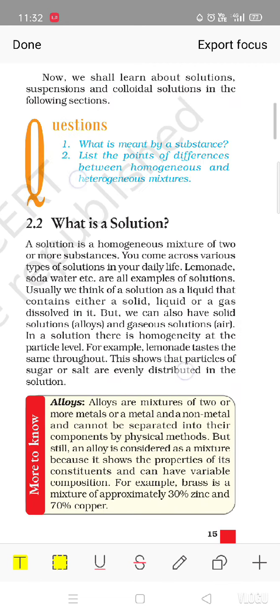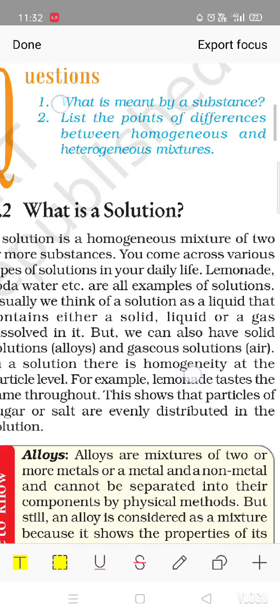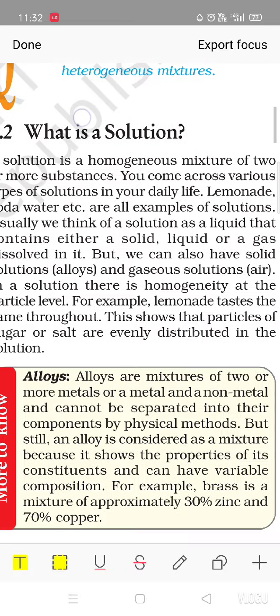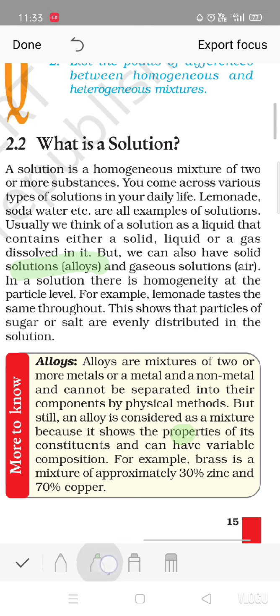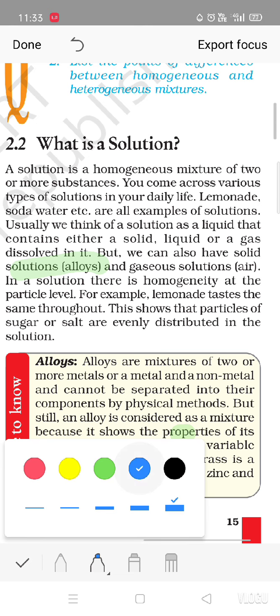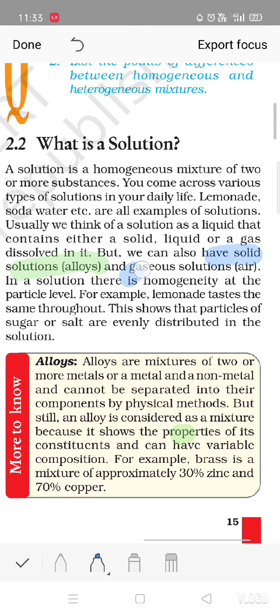Now the next type of mixture is the heterogeneous mixture. In a heterogeneous mixture, the composition is not uniform throughout; it contains physically distinct particles and has no uniform composition. So this kind of mixture is known as a heterogeneous mixture. One basic example is oil and water. If you put oil into water, it will become a mixture because two parts are there. But oil floats on the surface of water. Oil can't be distributed equally all over the water. So oil and water is an example of a heterogeneous mixture. Some more examples are sodium chloride and iron filings, salt and sulfur.